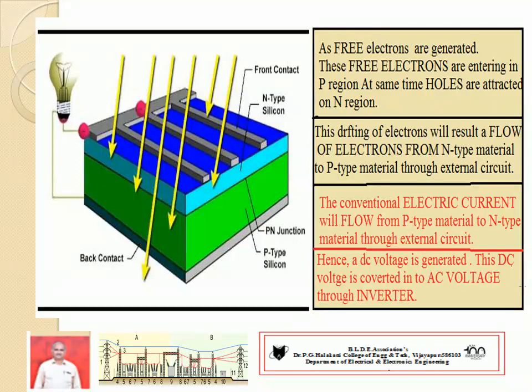Hence, finally we are going to get a DC voltage. DC voltage is generated. This DC voltage is given to the inverter. An inverter is an electronic circuit which converts the DC voltage to AC voltage.